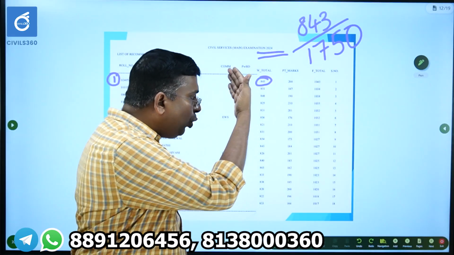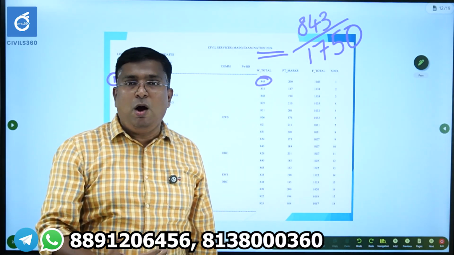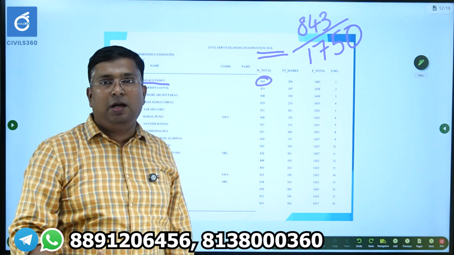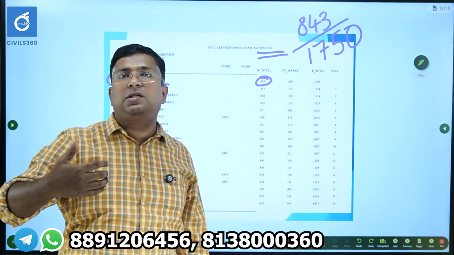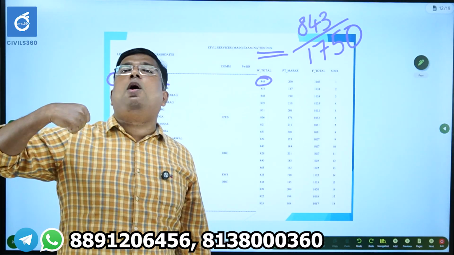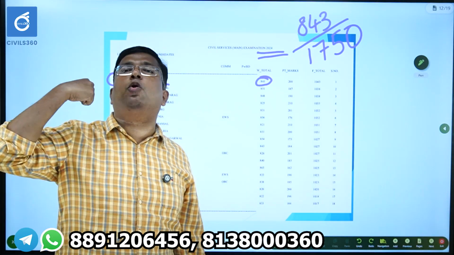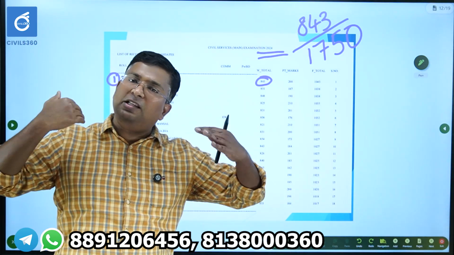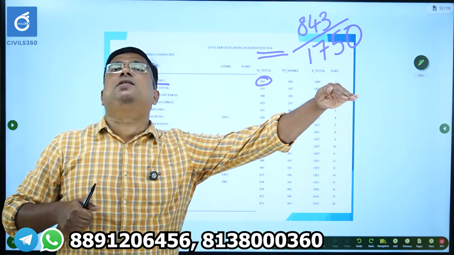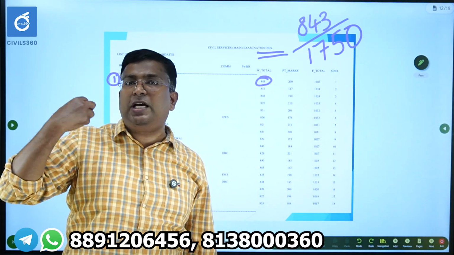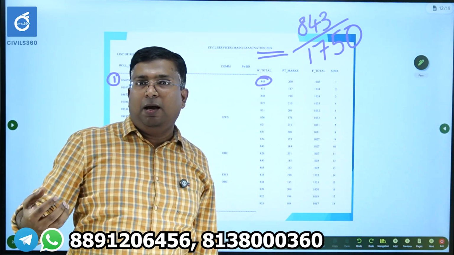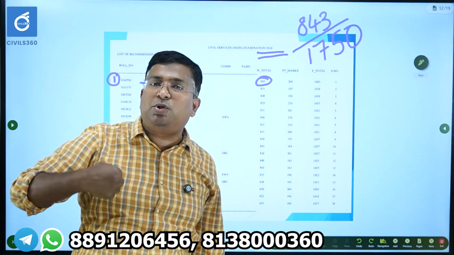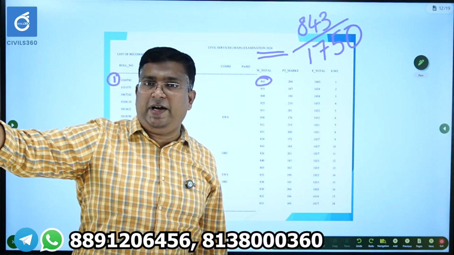Now, why I am showing these marks is that all these toppers qualified prelims, mains, and the last stage, the interview or personality test, based on their own strategy. There are some common strategies, but they used their own unique strategy based on their background and their subject knowledge, and they qualified.